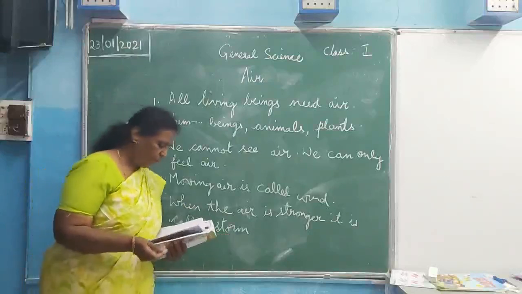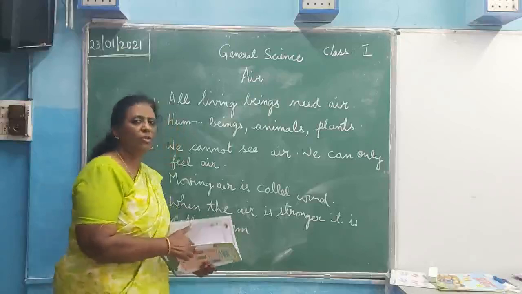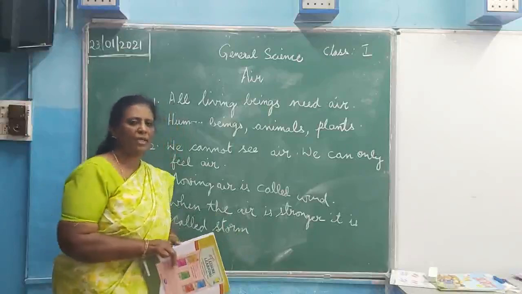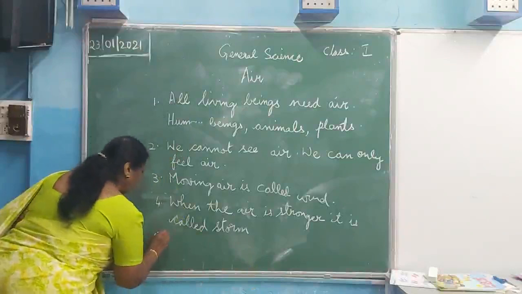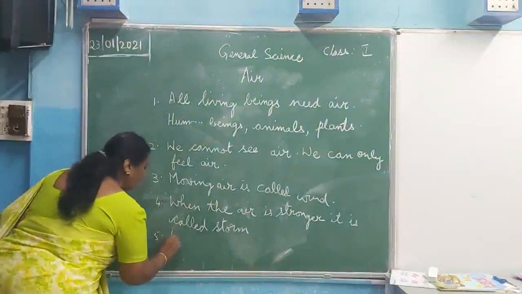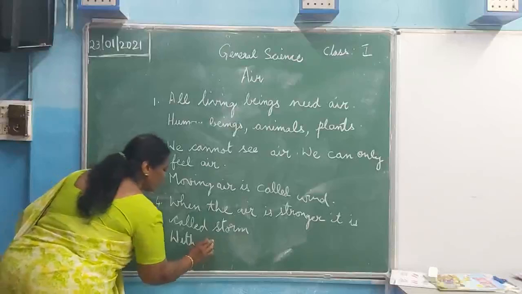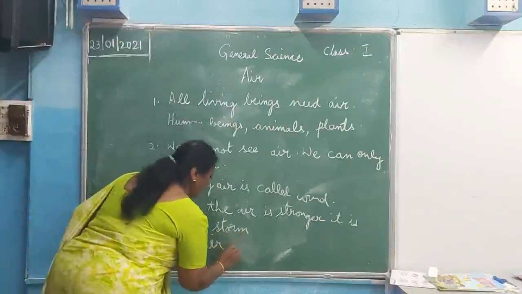Next, we can see what are the necessities, what are the uses of air. With air what can you do? We can fly kites. With air, kites can be flown up.